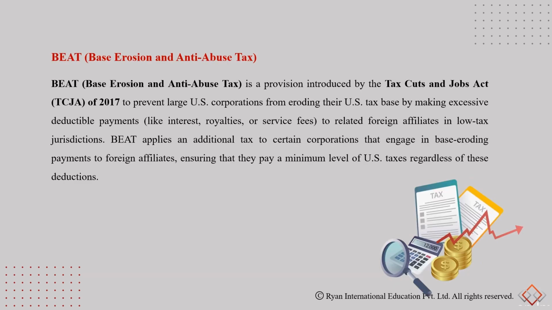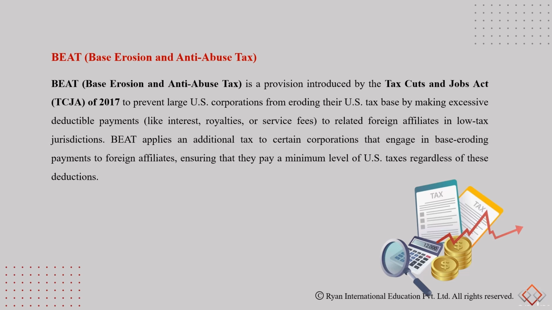Another provision of the Tax Cuts and Jobs Act was the BEAT tax, the Base Erosion and Anti-Abuse Tax. This was introduced to prevent large US corporations from eroding the US tax base by making excessive deductible payments such as interest, royalties, consultancy fees, management fees, and service fees to related foreign affiliates in low tax jurisdictions.